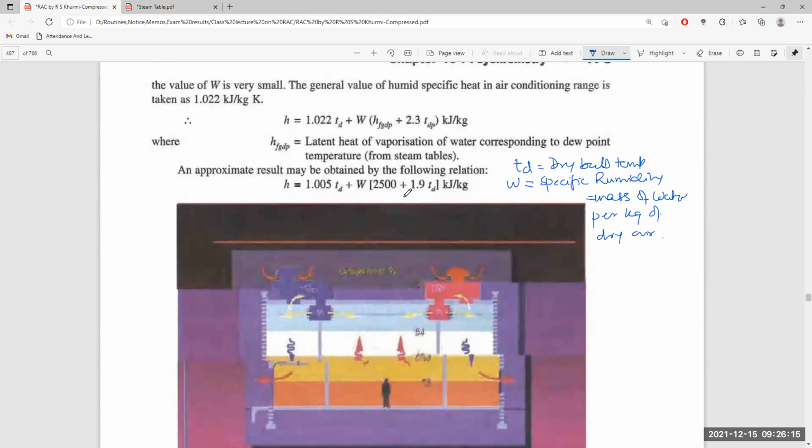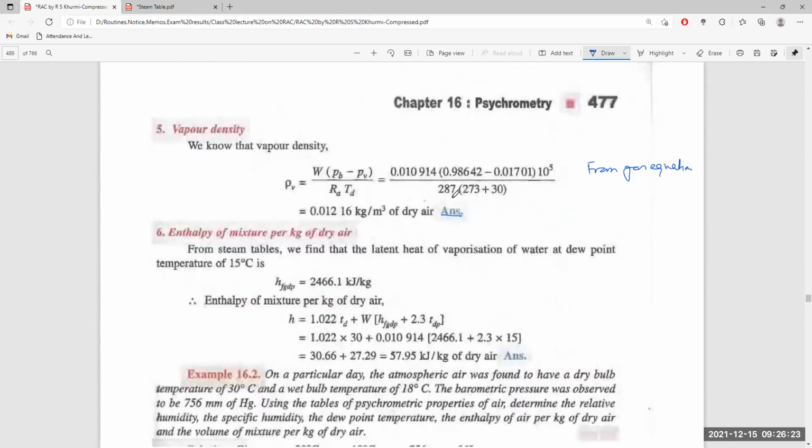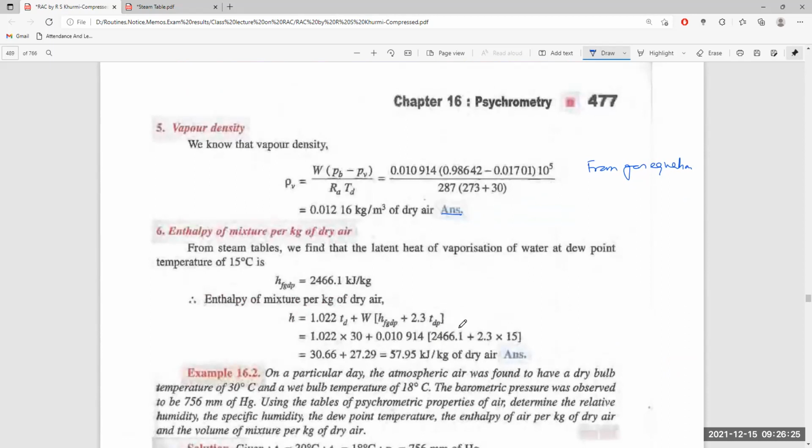W into HFG is already given here, plus 2.3 multiplied by TDP, the temperature of the dew point. So we have the dry bulb temperature here in degrees centigrade. HFW is available, we have calculated. HFG is available, the dew point is available. Putting all these values, the enthalpy of the mixture per kg of dry air is given by 53.57.